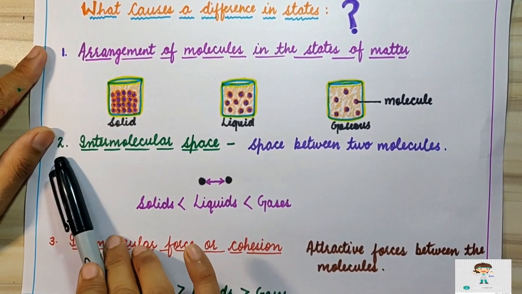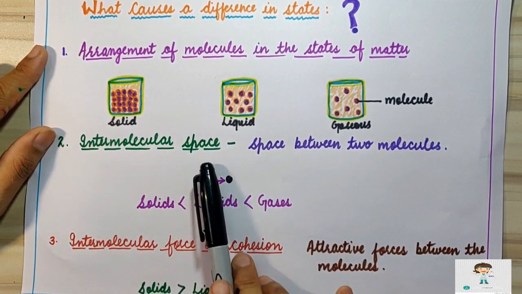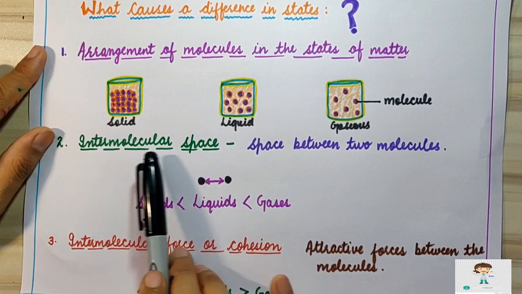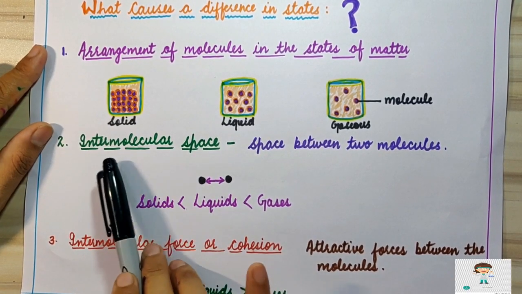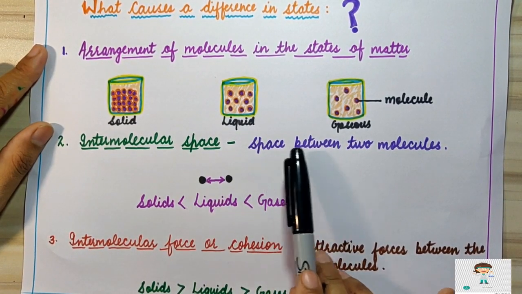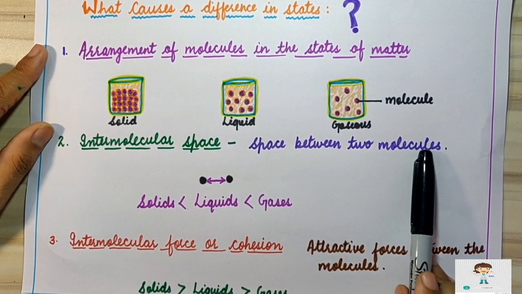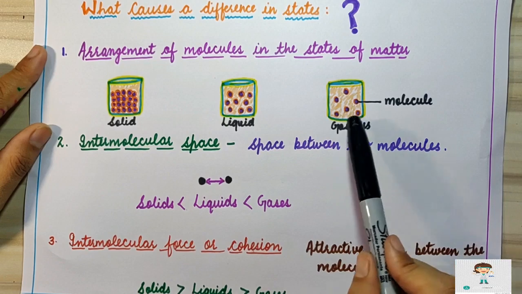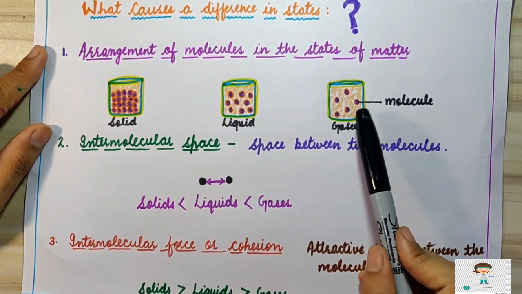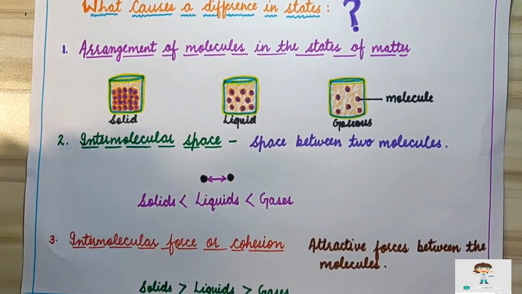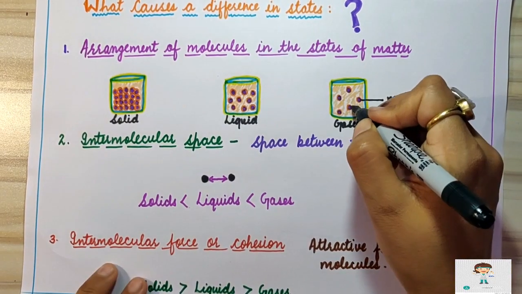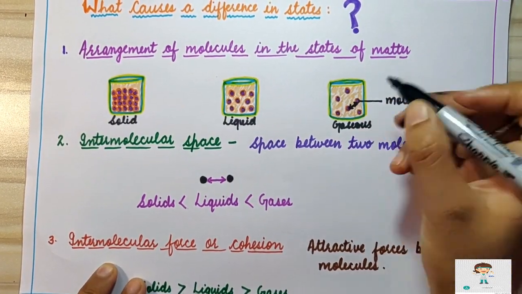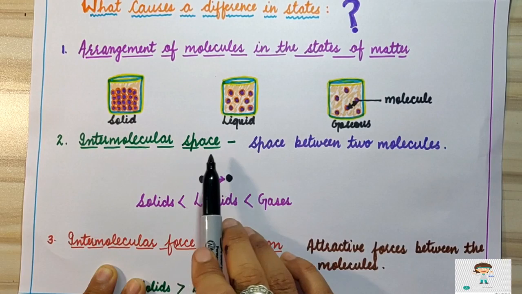Now second, we have the second factor, that is intermolecular space. First of all, you should know what is the meaning of intermolecular space. Intermolecular space is the space between two molecules in a state of matter. If I can tell you the example here, in case of gaseous state of matter, the particles have certain spaces between them. Now this space present between the particles is known as intermolecular space.